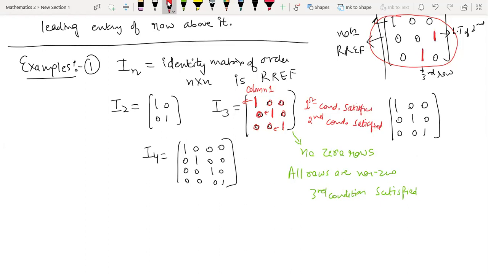As you move down in the matrix, you should be seeing the one on the right, not on the left, and not even in the same column. Obviously it cannot be in the same column because of the second condition. There should be a zero there. So this is how the identity matrix satisfies all the conditions of being a row reduced echelon form.